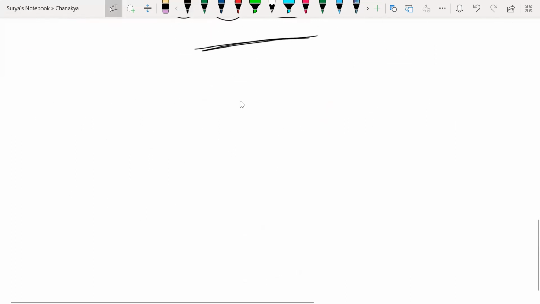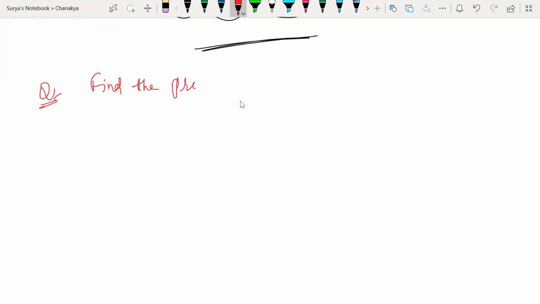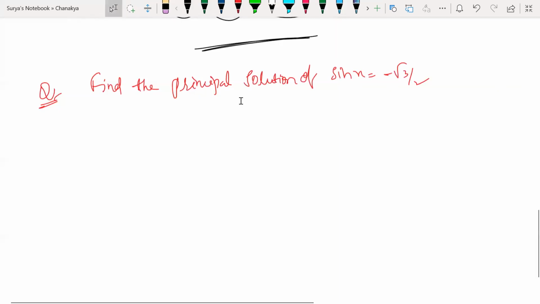Now let us solve one more question. Find the principal solution of sin x is equal to minus root 3 by 2. Find it out. Make it fast. What are the principal solutions for minus root 3 by 2?